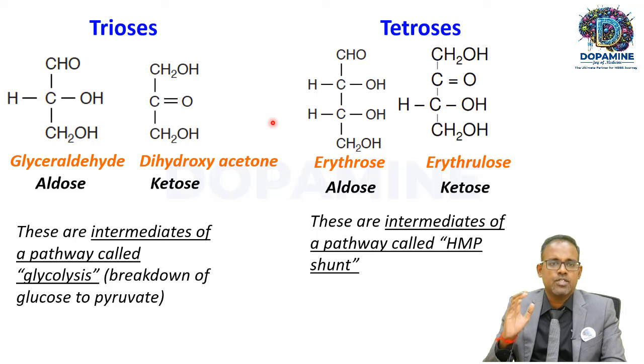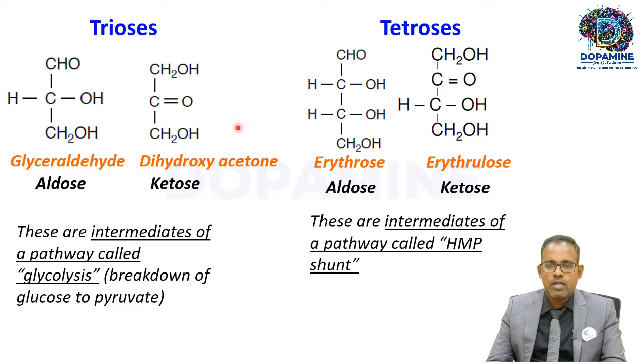For example, these are the trioses: glyceraldehyde and dihydroxyacetone. The only difference between these two is the functional group. See, in glyceraldehyde, it is an aldehyde group, whereas in dihydroxyacetone, it is a keto group. So, this is an aldotriose and this is a ketotriose. Okay. Why do I want to know about these names? Glyceraldehyde and dihydroxyacetone are intermediates of a pathway called glycolysis. This is the first metabolic pathway for glucose.